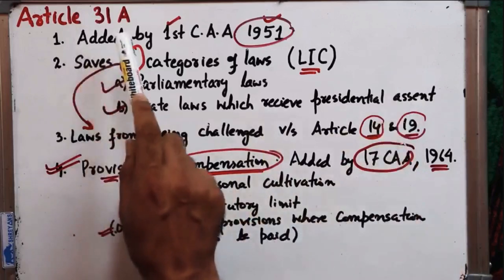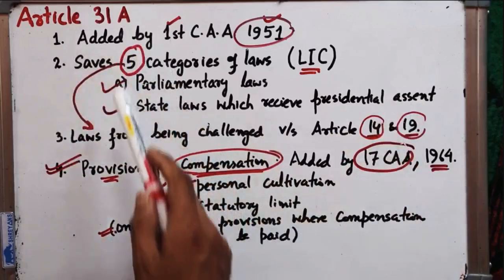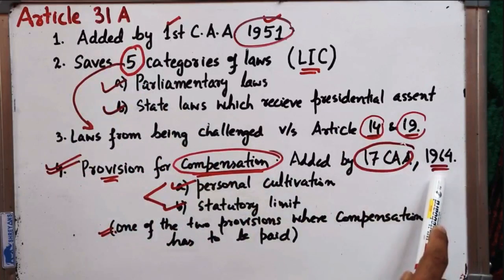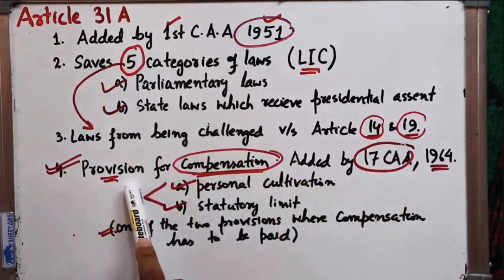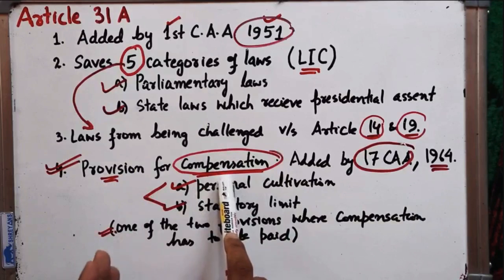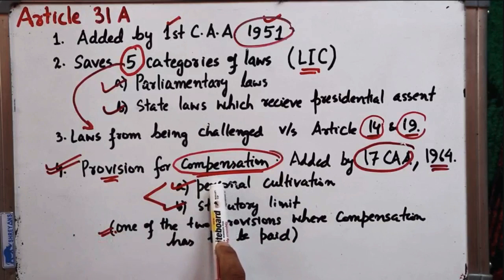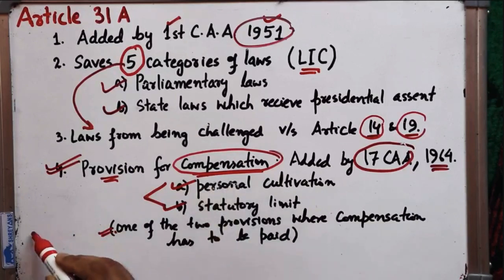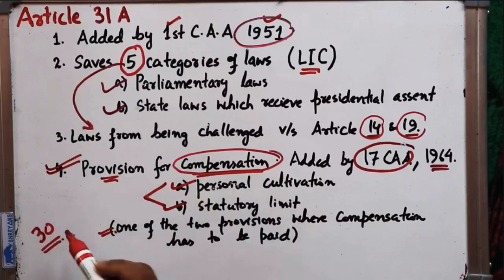And this Article 31A also contains a provision which was later on added by the 17th Constitutional Amendment Act of 1964, and that provision provided for the compensation at the market values. This is the only provision apart from another provision in Article 30, which I have already told you, when the state acquires the property of a minority educational institution, it has to pay the compensation.